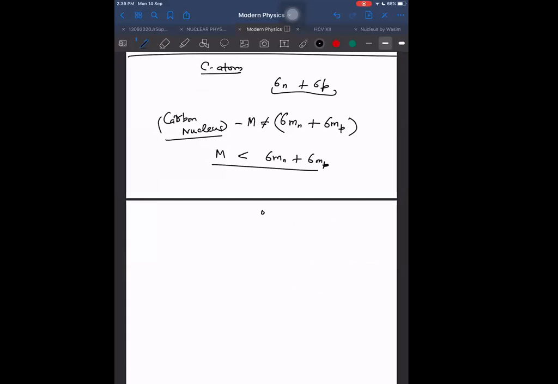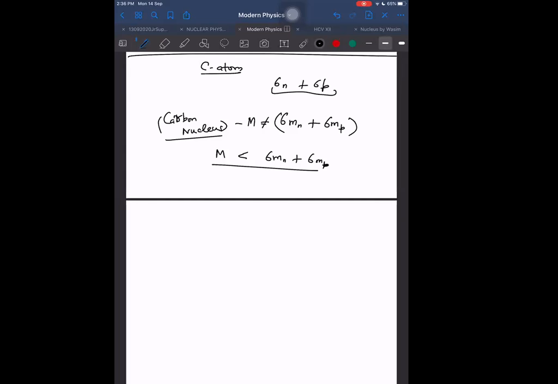When these nucleons are brought very close to each other, first of all, they should be brought very close. If one is here, the other is here, they will not even feel each other's forces. If they're far away from each other, they should be brought up to the order of 10 raised to the power minus 14 meters at least, or maybe less than that. When they are brought so close to each other, then they will start feeling the force of attraction. And as a result, they will automatically attract each other and start forming the nucleus.